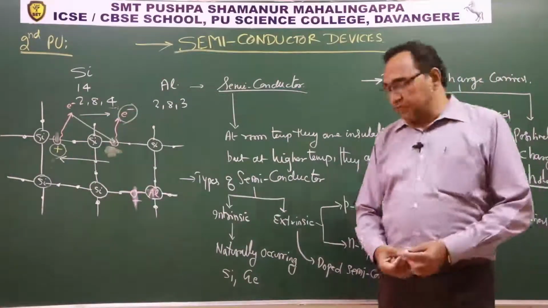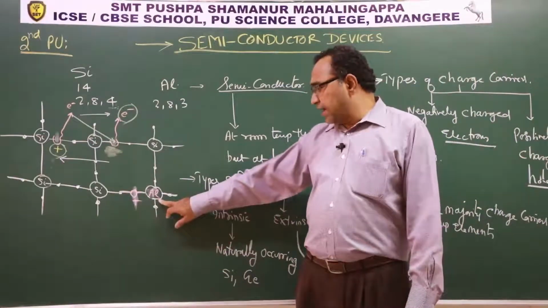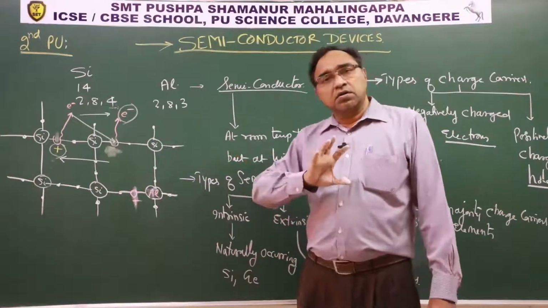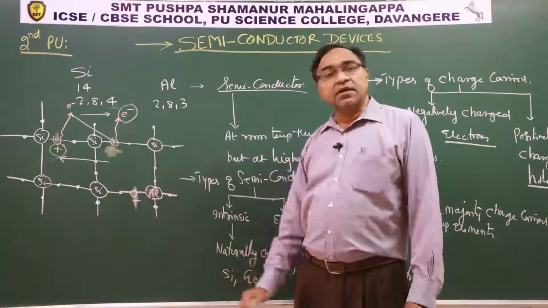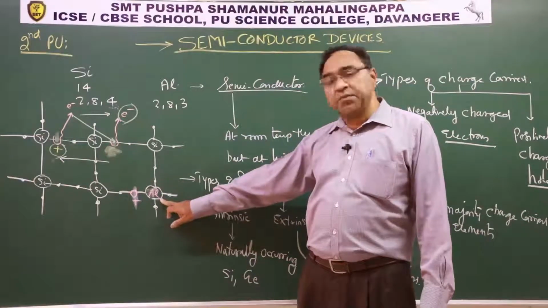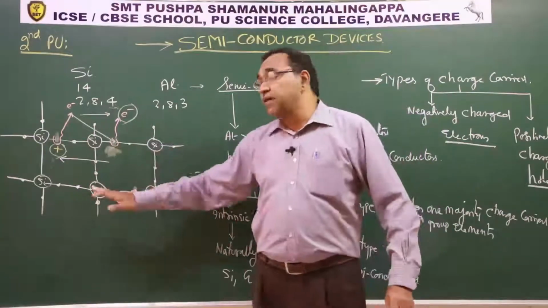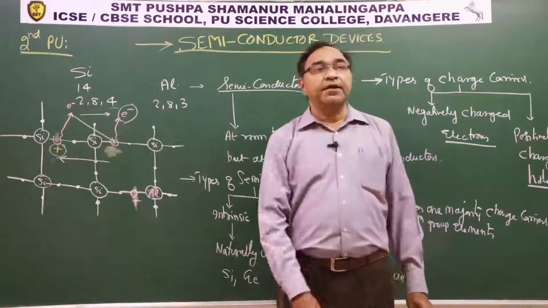It is because, observe here, if I add an impurity which does not have similarity with silicon, then can this aluminium or the impurity atom bind with the other similar silicon atoms? It will not bind.